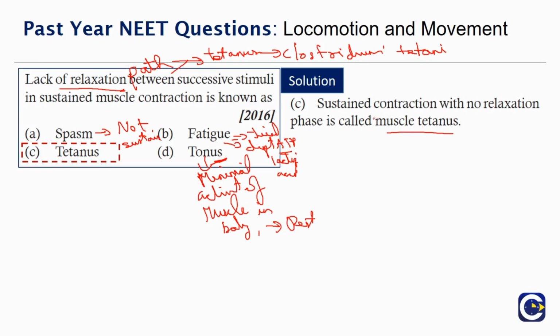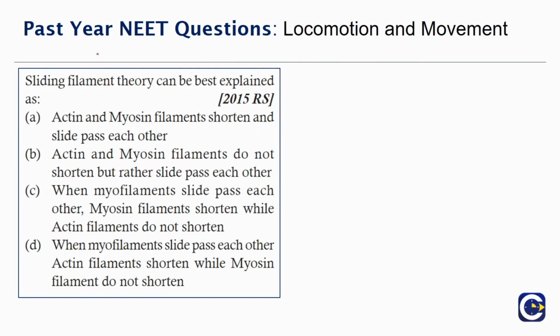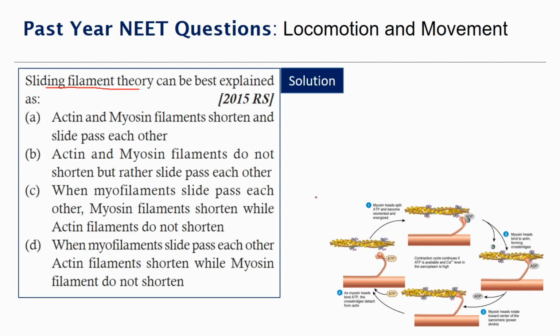So moving on to the next question. Sliding filament theory can be best explained as option A, actin and myosin filaments shorten and slide past each other. Option B, actin and myosin filaments do not shorten but rather slide past each other. Option C, when myofilaments slide past each other, myosin filaments shorten while actin filaments do not shorten. Option D, when myofilaments pass each other, actin filaments shorten while myosin filaments do not shorten. So let's look at the explanation.